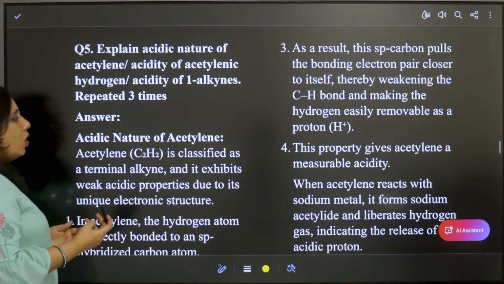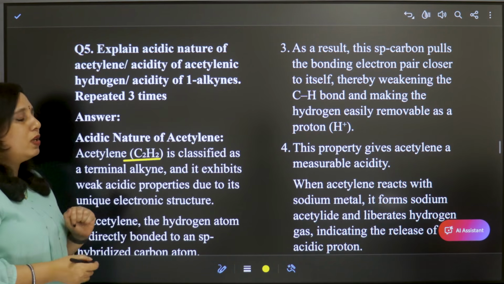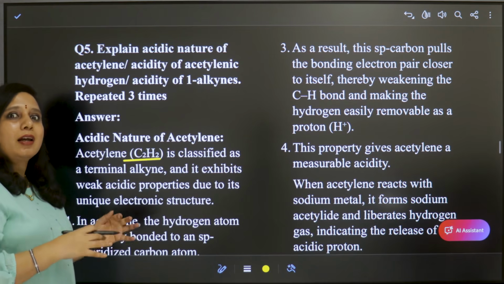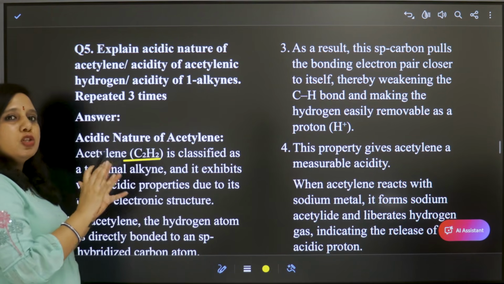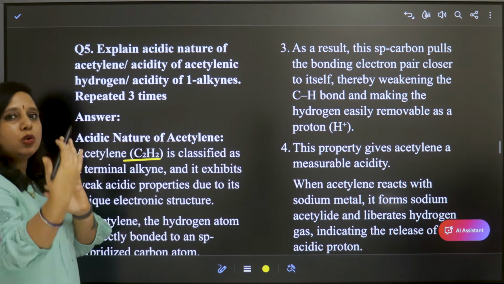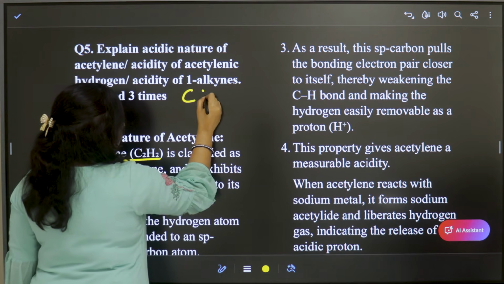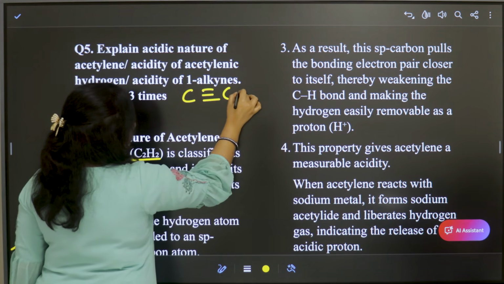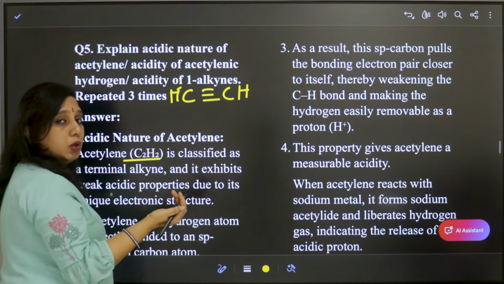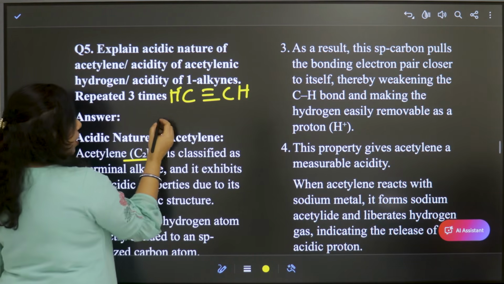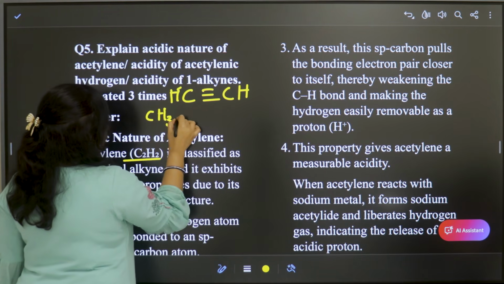Now let us see. You all know that acetylene is C2H2. This C2H2 is classified or named as a terminal alkyne because the triple bond is not present in between, it is at the end. For example, in acetylene there are only 2 carbons, right? So there is not much issue. But in some alkynes, what happens here is, for example, if we take this one.